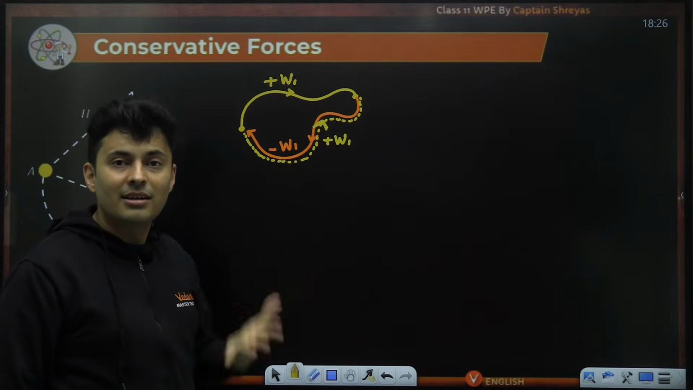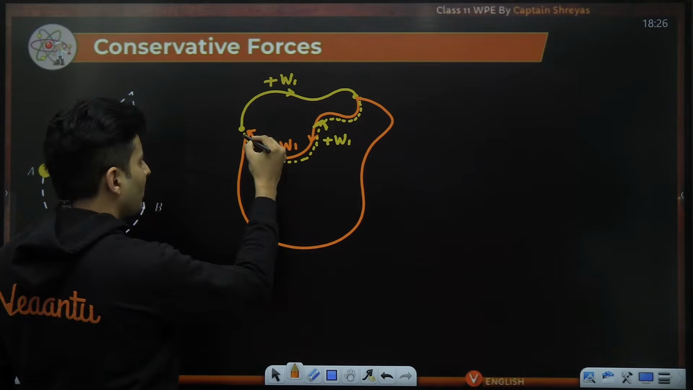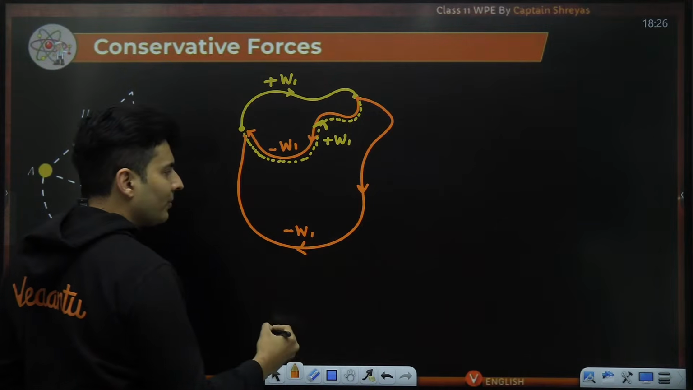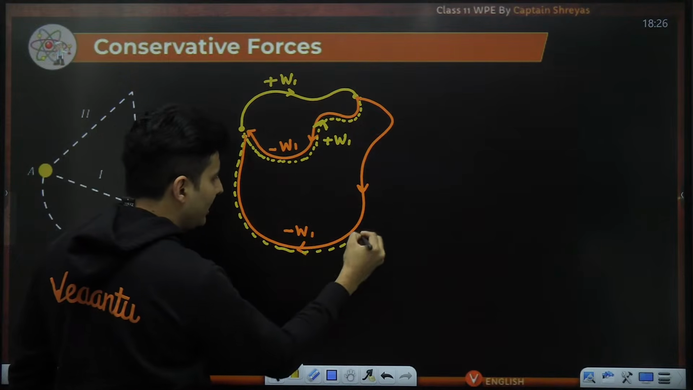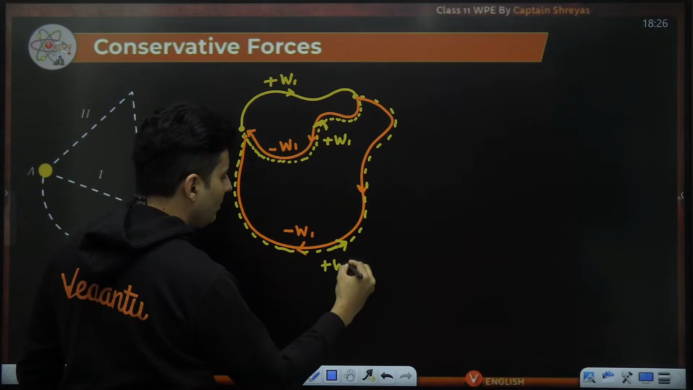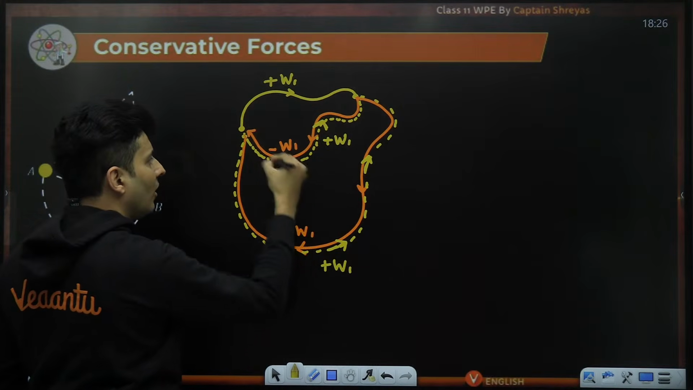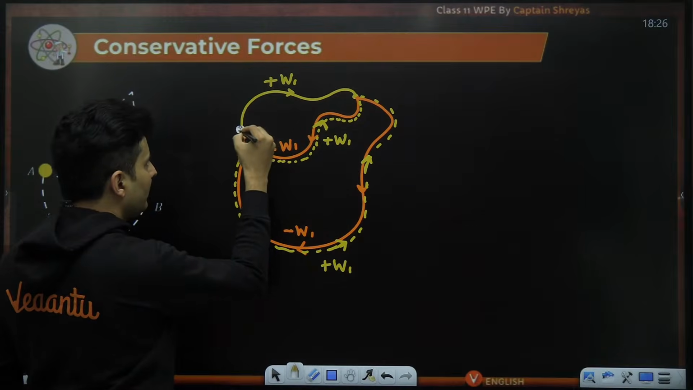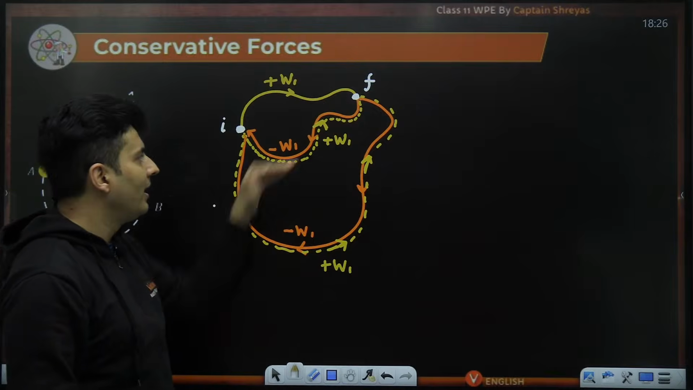This brings me to a very interesting concept: if I end up choosing some other path, the work done to go from here to here will also be minus W1. And it also means that if I go along the same path in the opposite direction, the work done will again be plus W1. So whether I go from here to here or like this, as long as my initial point and final point are the same, the path doesn't matter, the work done is the same.